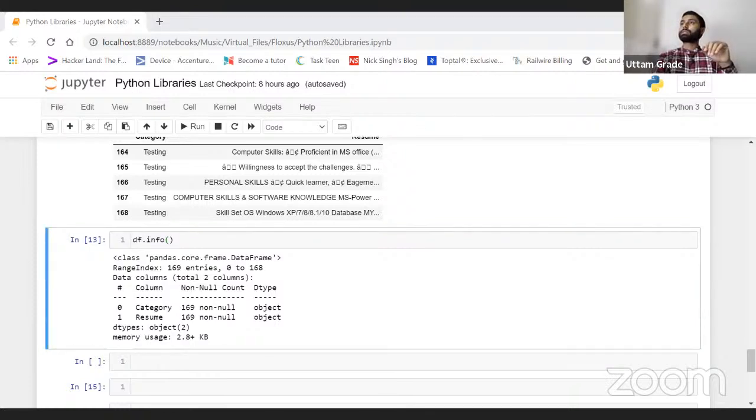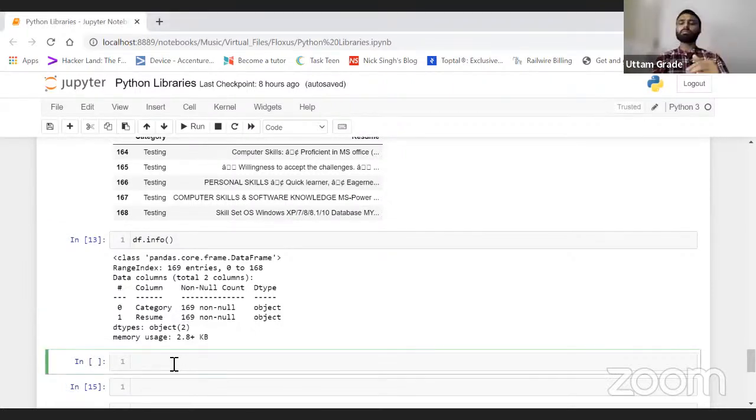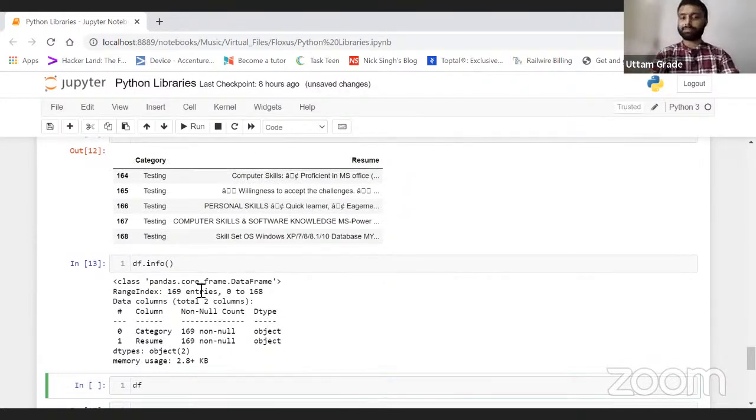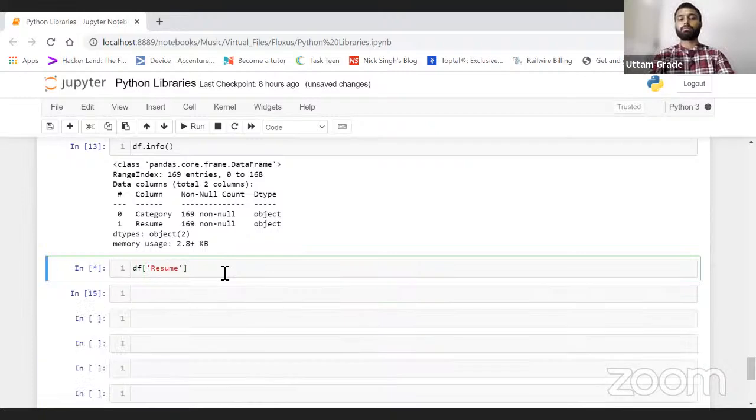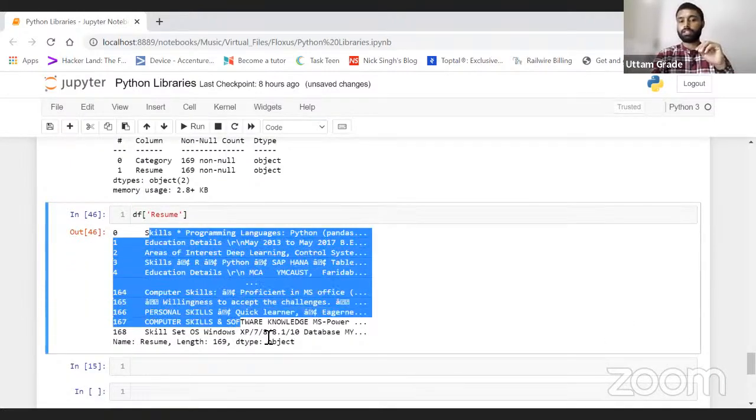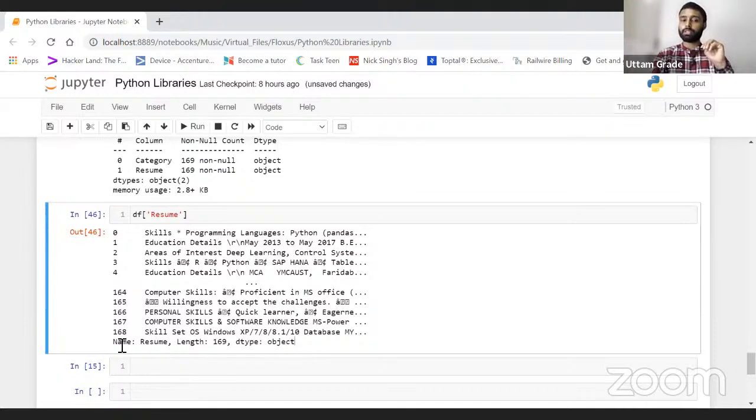Now let's talk about more than this, and let's write some code. Let's suppose I want to access a specific column. So df is my data frame which contains these records, and I'm just doing a simple data cleaning part. How do I access a specific column within a data frame? I just need to write a simple list symbol and write the column name, resume. It is showing me all the records. The name of the column is resume, length is 169, data type is object.